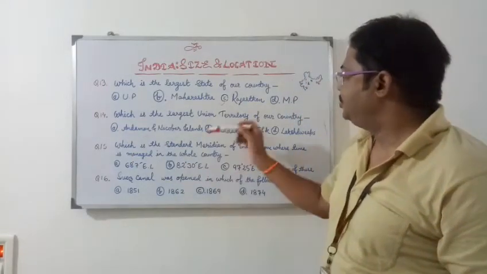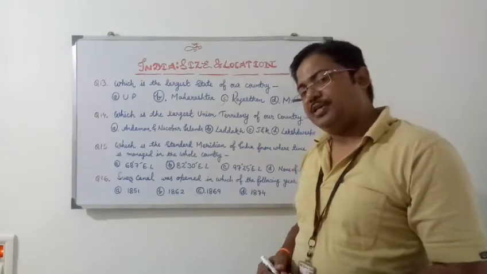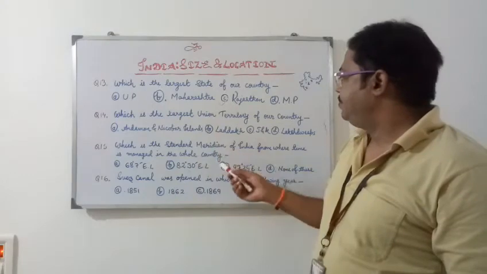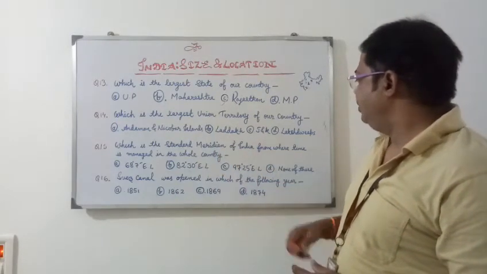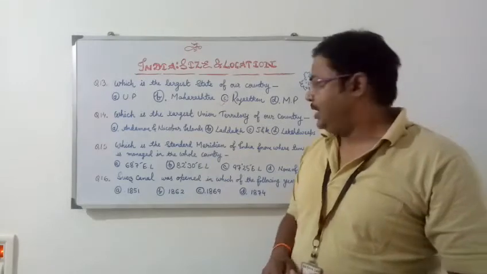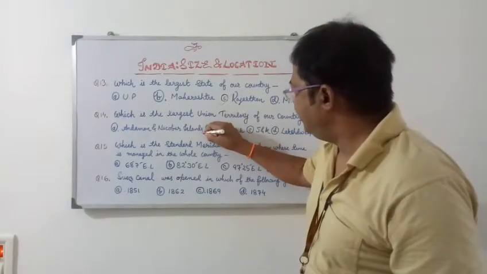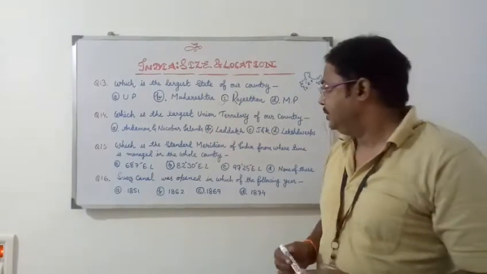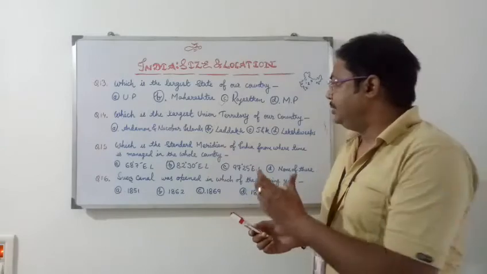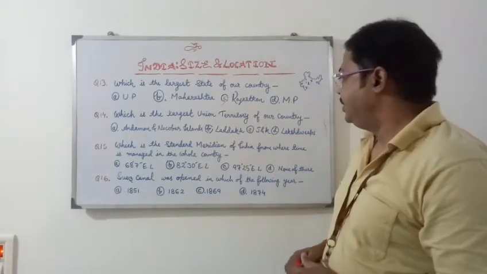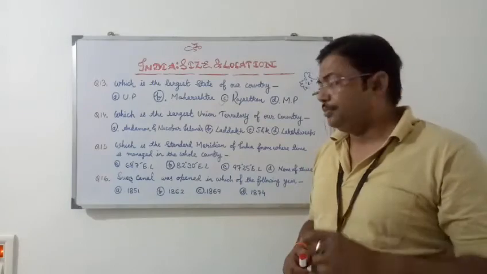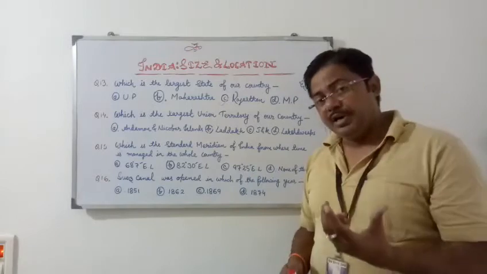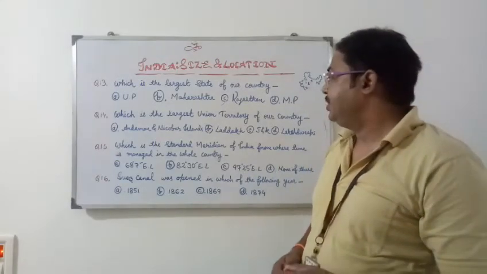Now the next question is question number 14. Which is the largest union territory of our country? Options are A. Andaman Nicobar Islands, B. Ladakh, C. Jammu Kashmir, D. Lakshadweep. Here the answer will be option B. Ladakh is called the largest union territory of our country, whereas the smallest union territory of our country today is Lakshadweep. So Ladakh is the largest and Lakshadweep is the smallest union territory of our country.